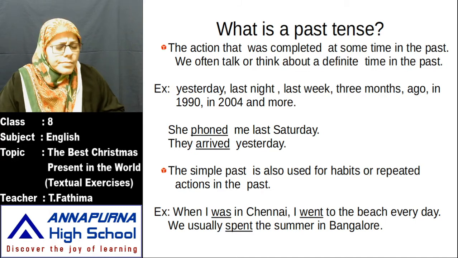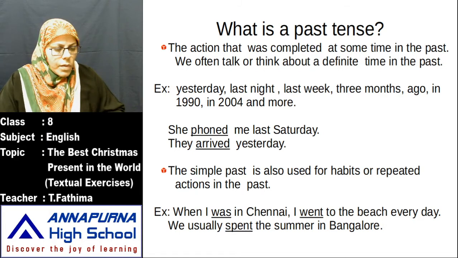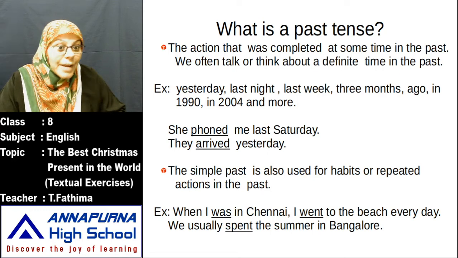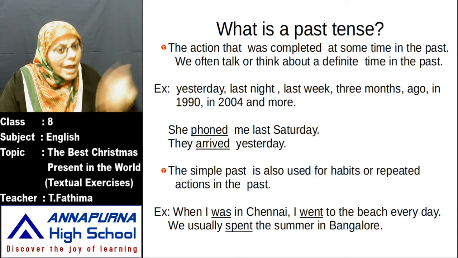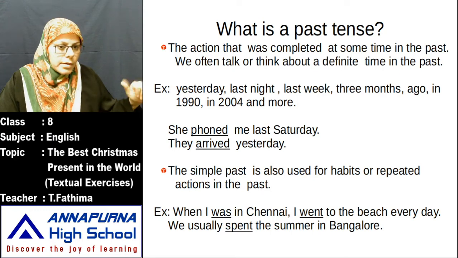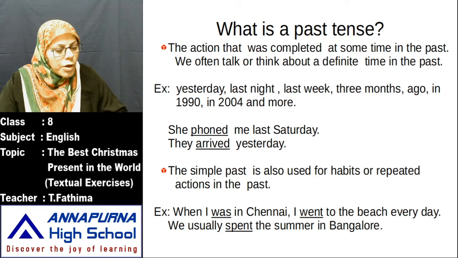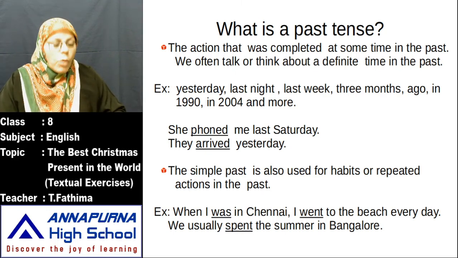Okay, for example, I went to movie yesterday. I did not sleep last night. Last night I ate a cake. That means the action is over. It has completed long back. I went to movie yesterday. So you went to the movie, it was over, you came back, you slept again. Today morning you came to school. Okay, whatever action is completed, that is called past tense.